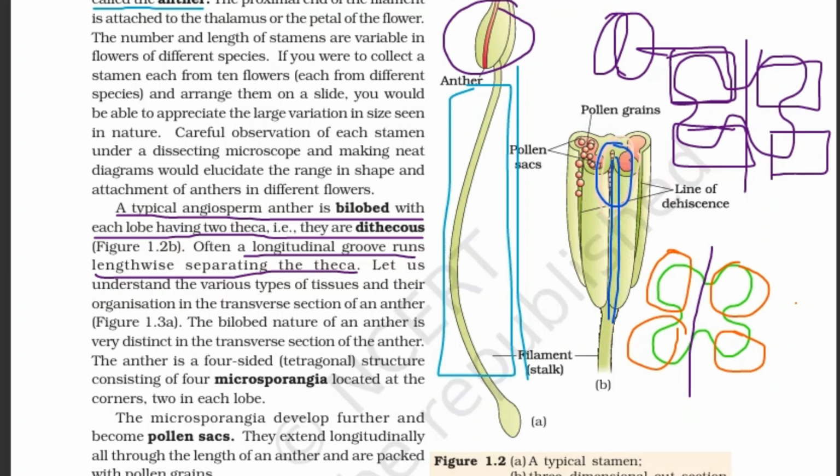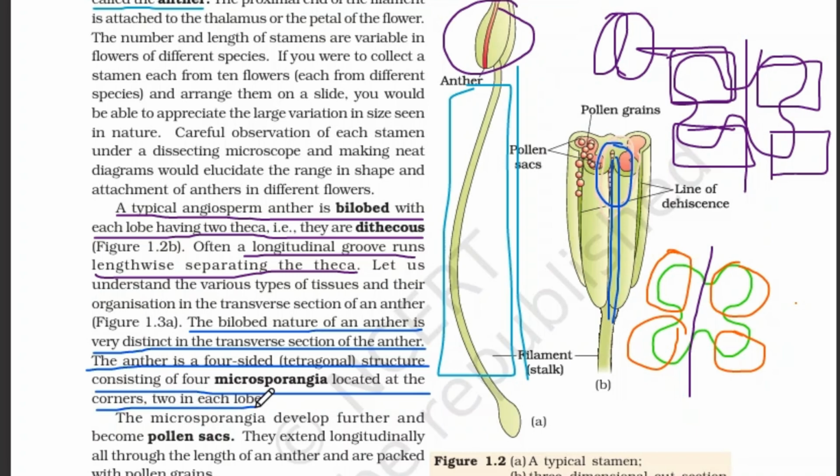Now coming to the very next important portion. The bilobed nature of anther is very distinct in the transverse section of anther. The anther is a four-sided tetragonal structure consisting of four microsporangia located at the corners, two in each lobe.